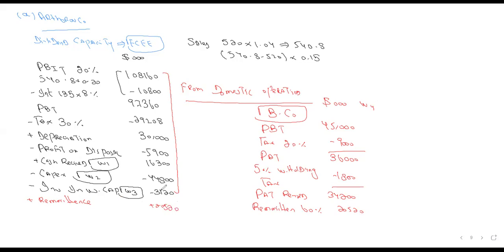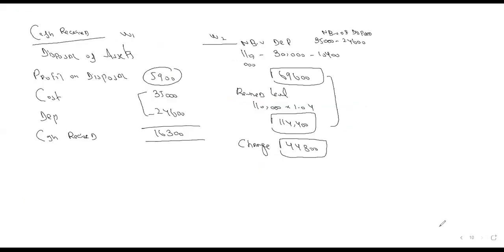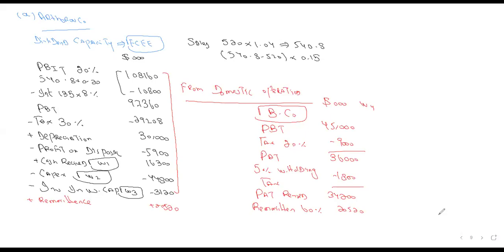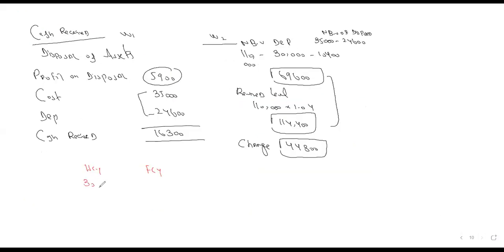Now, guys, remember, I am going to explain that when there are adjustments for additional taxation, whenever your home country tax is higher and the foreign country tax is lower. Like in this question, our home country tax was 30% and the other was 20%.